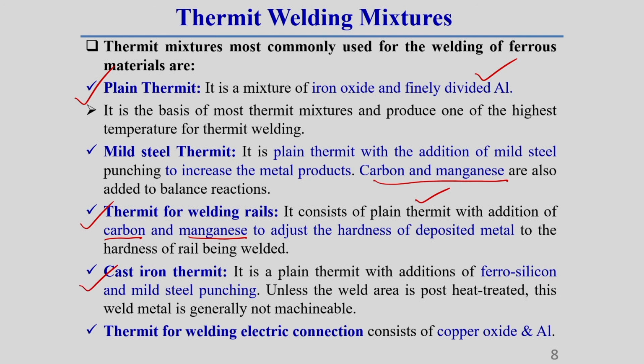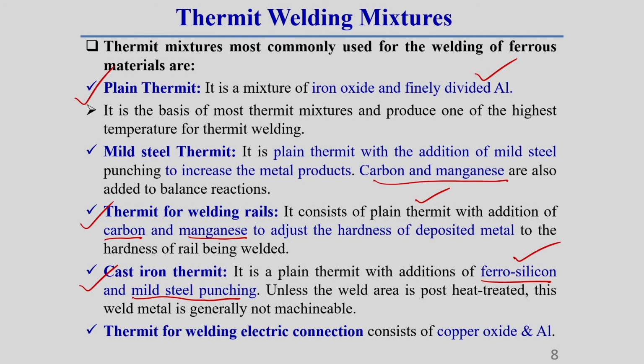Then the cast iron thermit mixture is a plain thermit with the addition of ferrosilicon and mild steel punchings. Keep this in mind. So here we use some ferrosilicon. Once we use ferrosilicon, the property becomes very hard, that means it produces a cast type of product. Unless the weld area is post heat treated, this weld metal is generally not machinable.